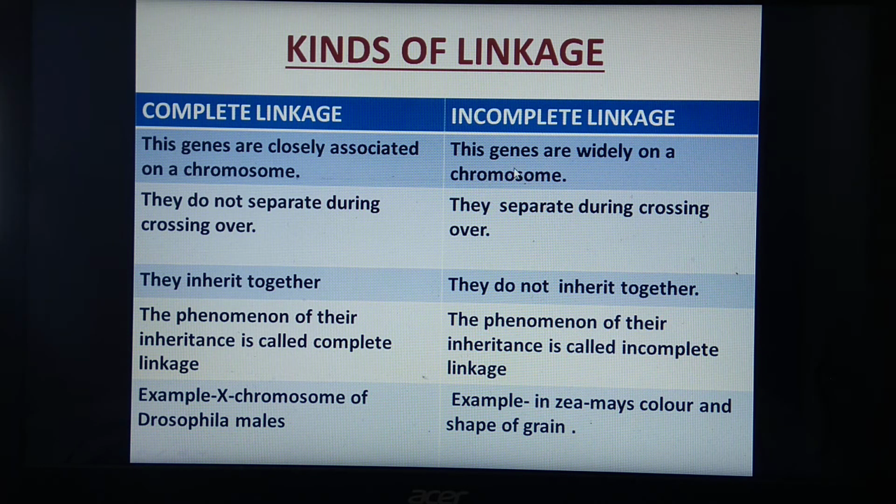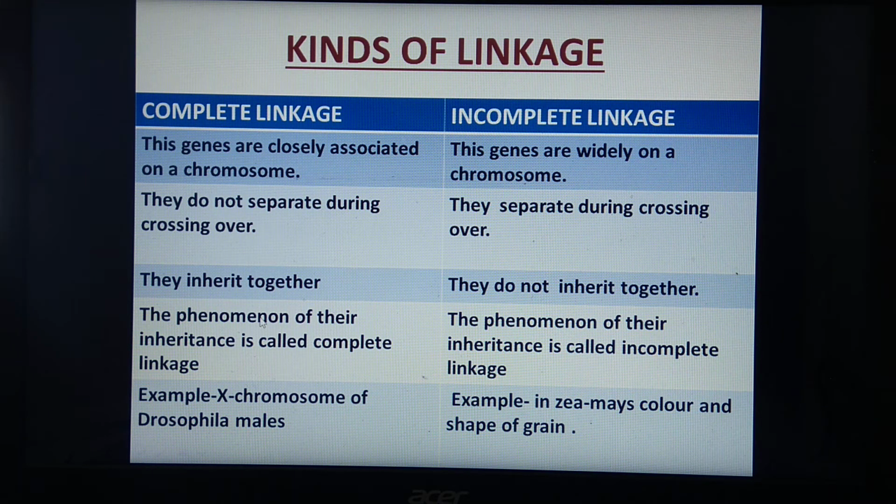As they are away from each other, they separate during crossing over, and as they are separated, they cannot inherit together. This phenomenon of inheritance is called incomplete linkage. One example is Siamese, color and shape of the green.